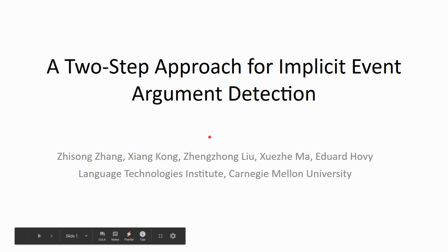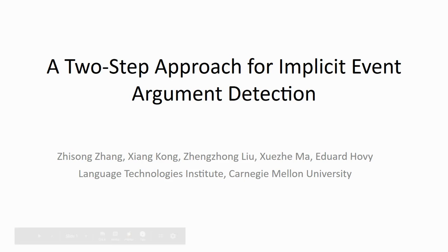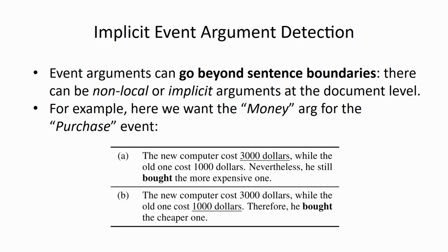Hi, I will present our work on a two-step approach for implicit event argument detection. For this task, we are aiming to do event argument detection that can go beyond sentence boundaries. This is usually called non-local or implicit arguments.